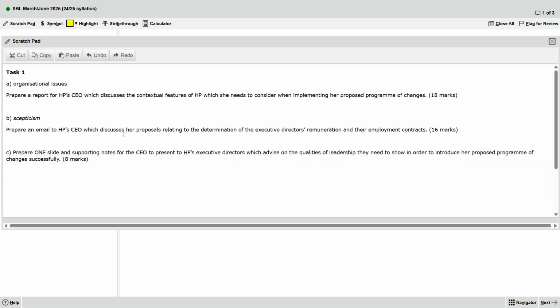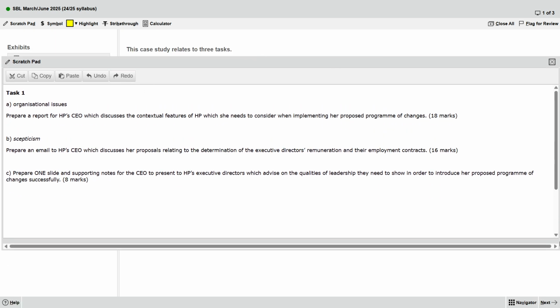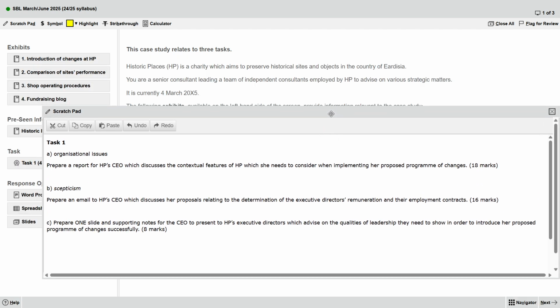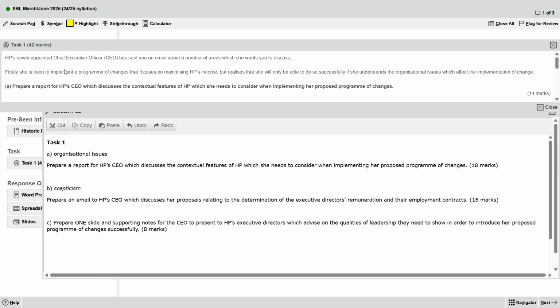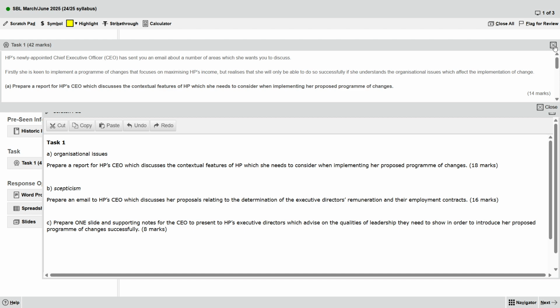So you see in the prompt, in the practice platform, when you close the task, the highlight disappears. The highlight is gone. So ACCA, you need to take note. So you see the highlight gone.